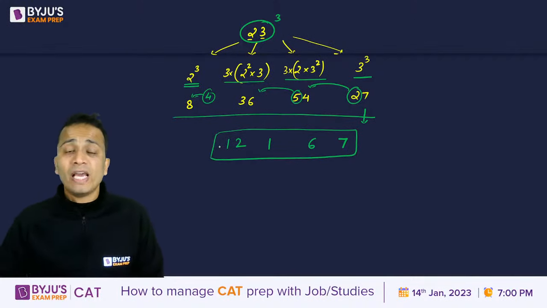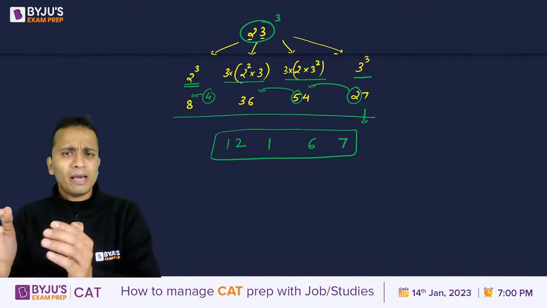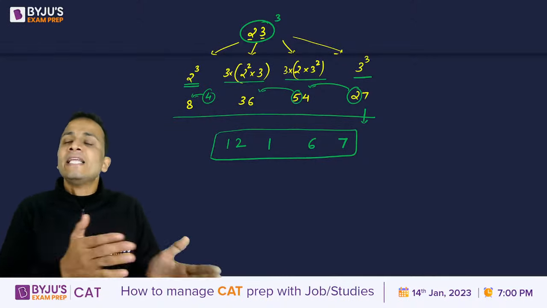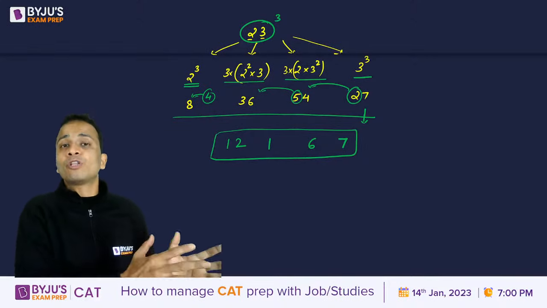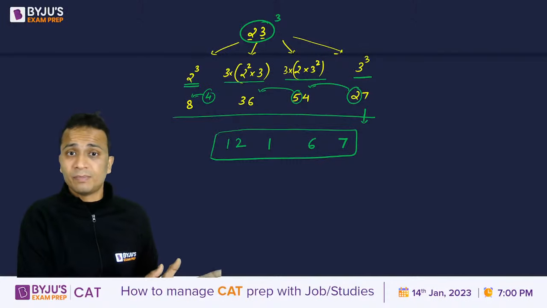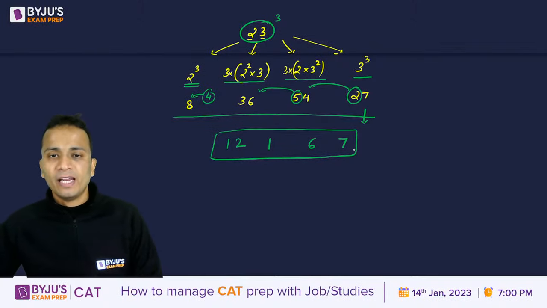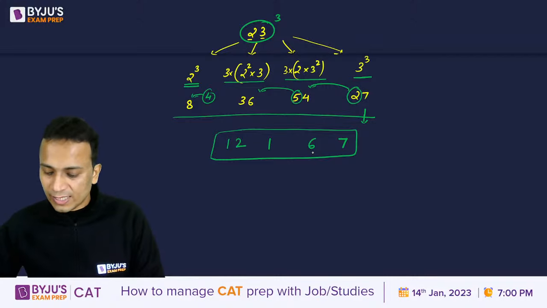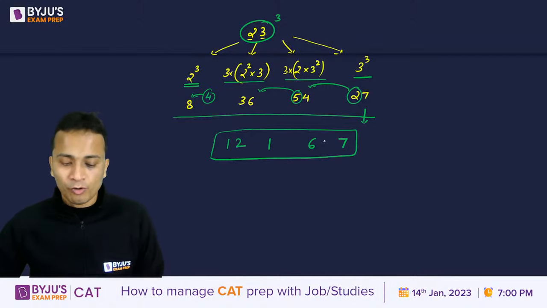So what I've done is we have added all these numbers by retaining their unit digits and sending the remaining part as the carry forward for the next step. All right, so this is the final answer. 12167 is the cube of 23.